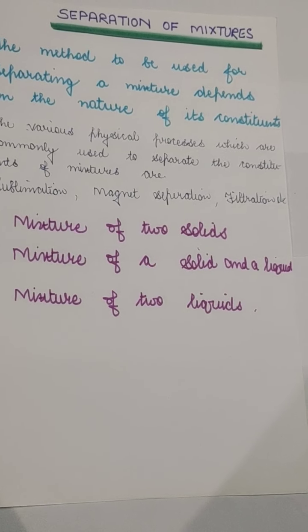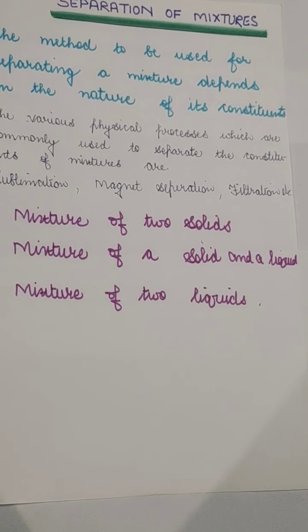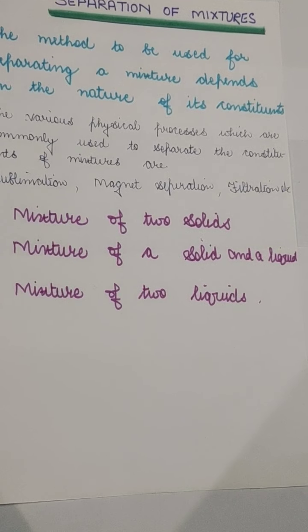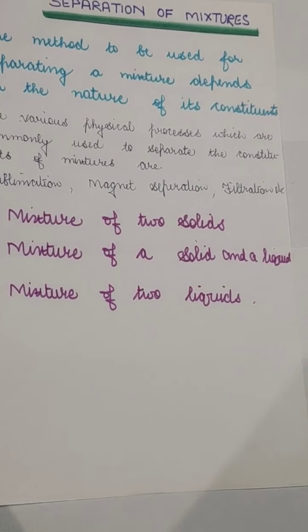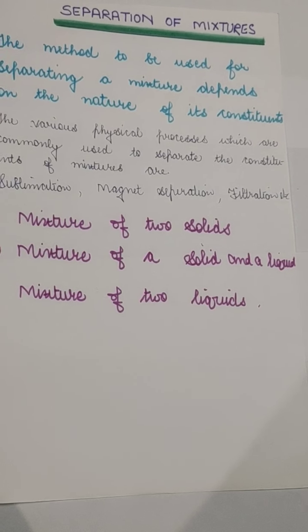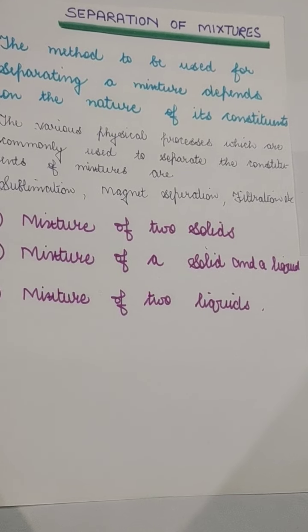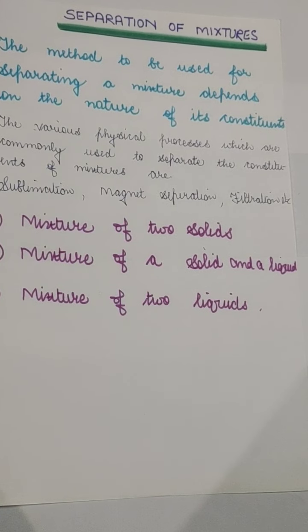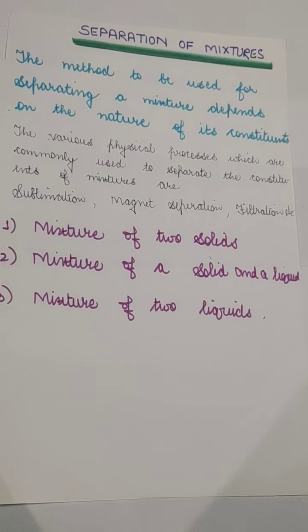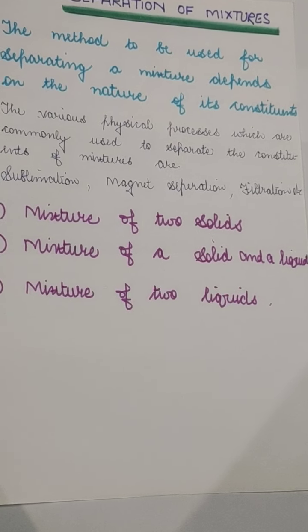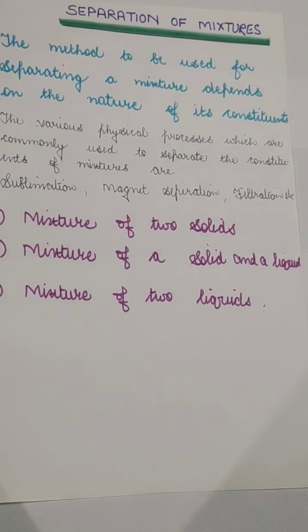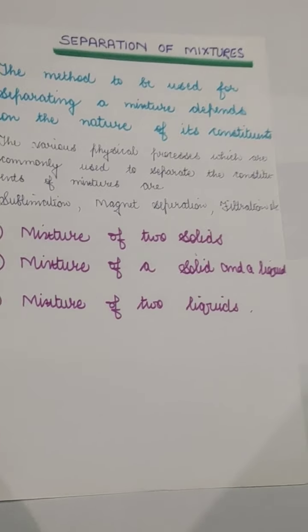And then the other is a mixture of a solid and a liquid. When we dissolve sugar in water, it is a solid in liquid mixture, but it dissolves in the water. But if we mix sand into the liquid, then the sand is not miscible, so we can separate it by filtration, a simple process. And if two liquids are mixed together, then we have to use other separation techniques, which we will learn about today.